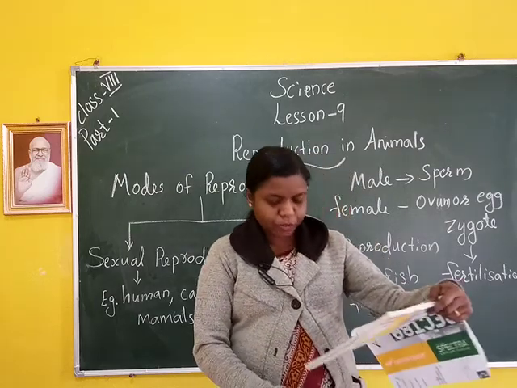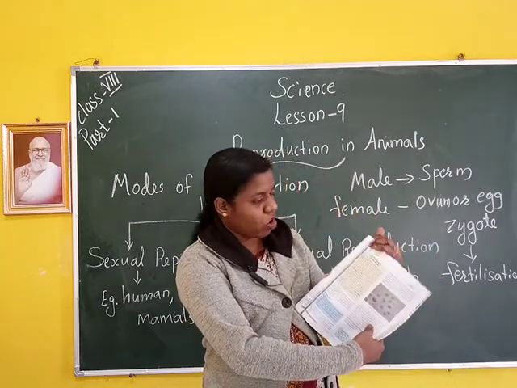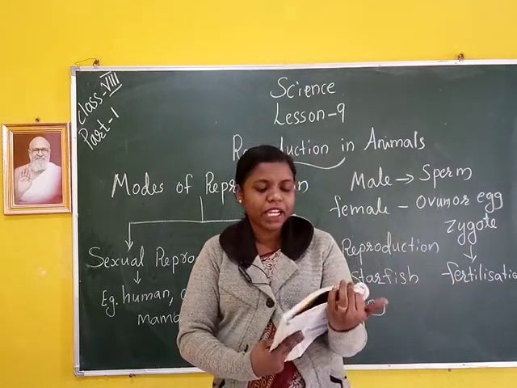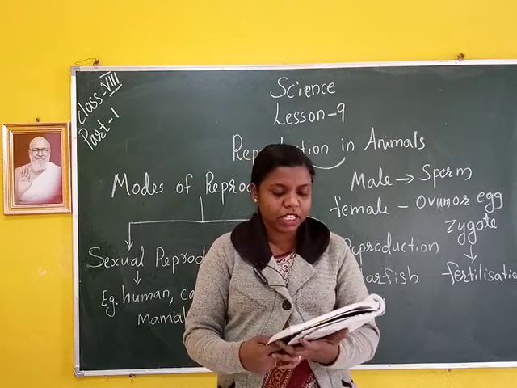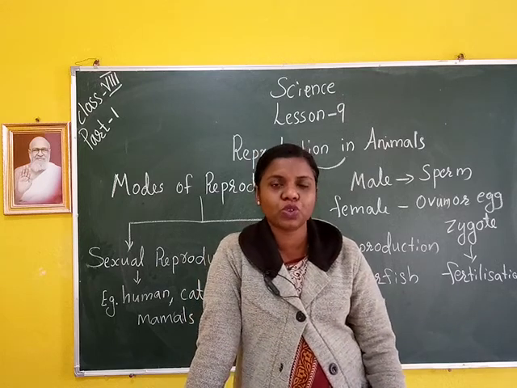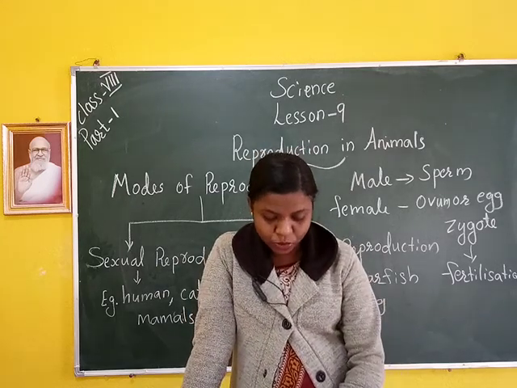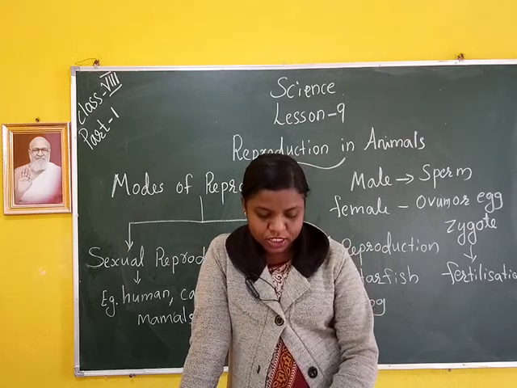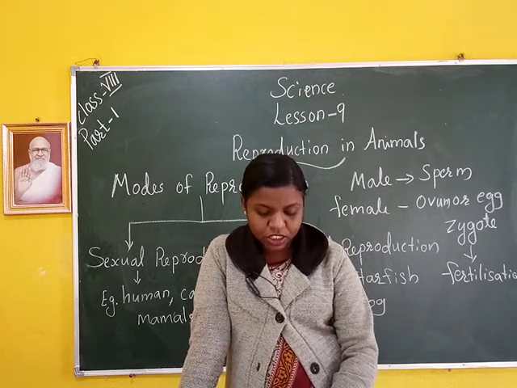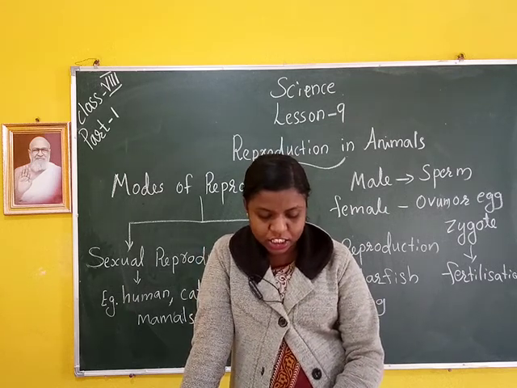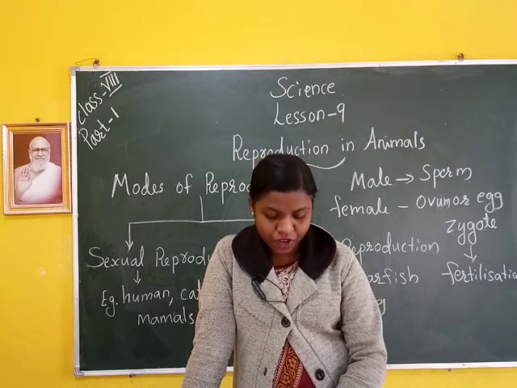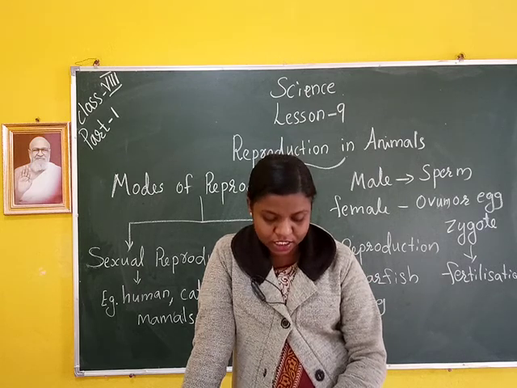In your textbook, page number 103, there is a box. Have you heard of test tube babies? Bujo and Maheli's teacher once told them in class that in some women the oviducts are blocked. These women are unable to bear babies because sperms cannot reach the egg for fertilization. In such cases, doctors collect a freshly released egg and sperms and keep them together for a few hours for IVF, or in vitro fertilization.